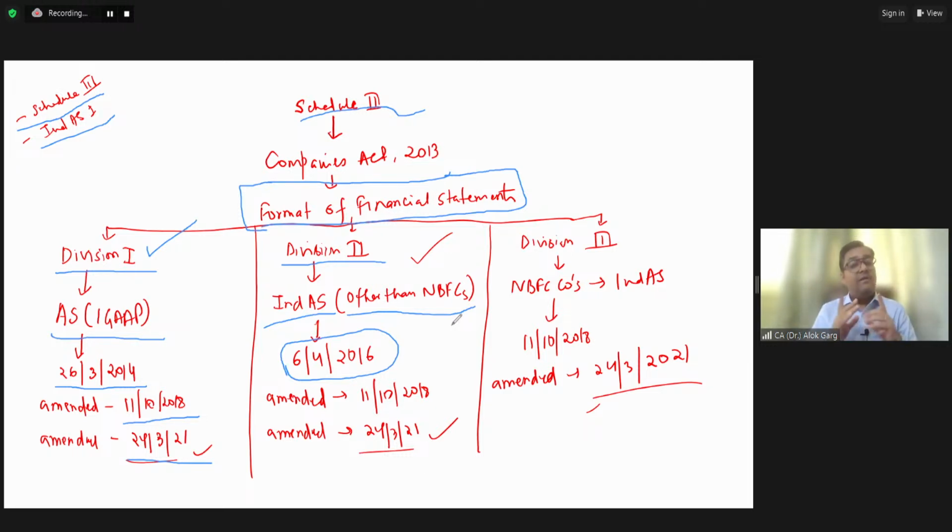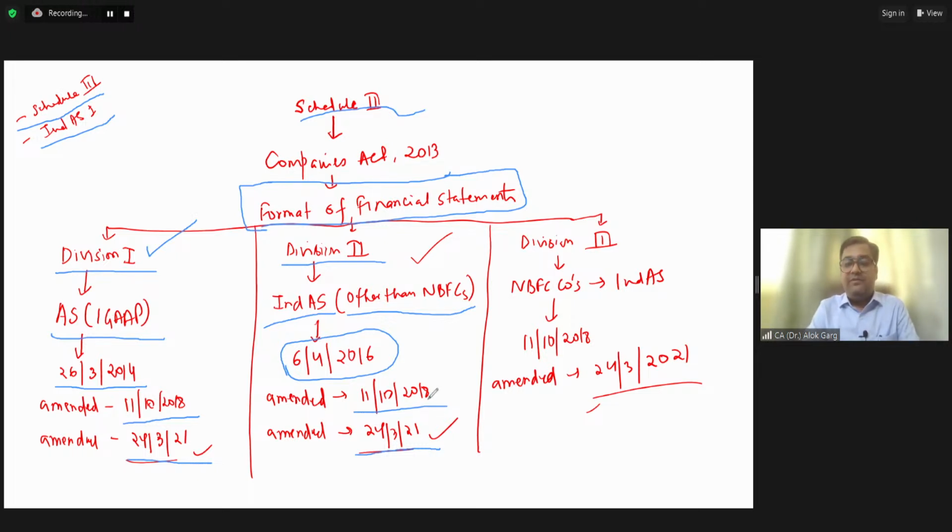This Division 2 to Schedule 3 was notified on 6 April 2016. Sir, is there any amendment after 2016 in Division 2 to Schedule 3? Yes, it was amended on 11 October 2018. There was a very small amendment. And as I told you, on 24th March 2021, the last amendment, it was a huge amendment in Division 2 to Schedule 3 as well.